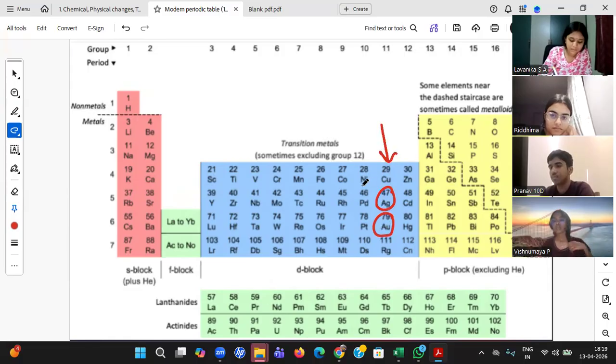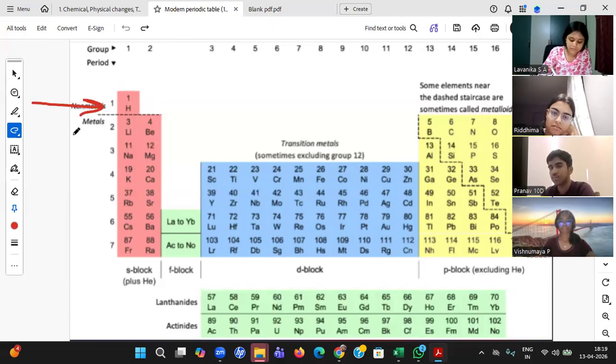Why? They are behaving similarly. Did you understand how the modern periodic table is written or placed? All the similar behaving elements are kept in one column. They are not 100% similar, at least 90% similar. Okay? 90% similar. That's the reason, students.